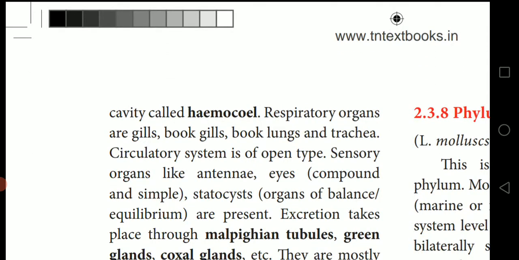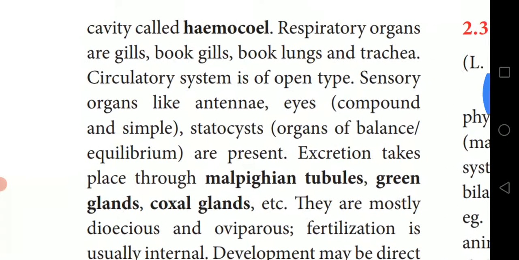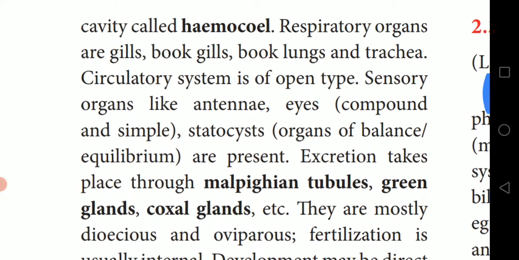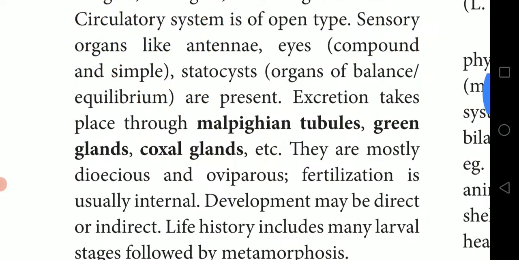The body consists of head, thorax and abdomen with a body cavity called the hemocoel. Respiratory organs are gills, book gills (underline book gills, they'll ask you), book lungs and tracheae. The circulatory system is open type.